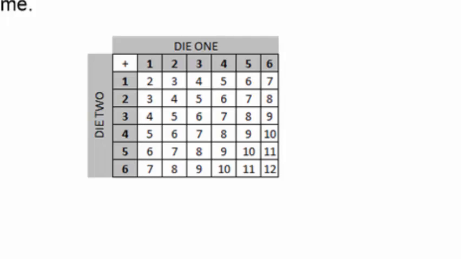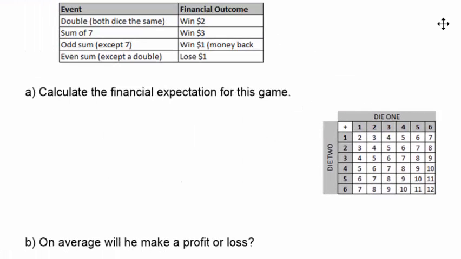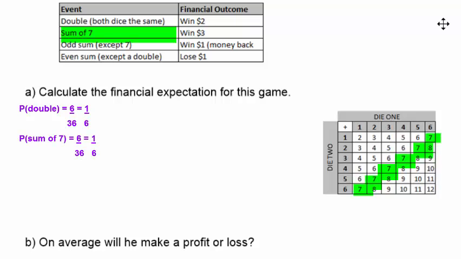Let's look then at the probability of each of the events for this game. The first event is a double. The probability of a double, we can see there are 6 doubles out of a possible 36 outcomes, and so therefore the probability of a double is 6 out of 36, which is equal to 1/6. The probability of a sum of 7, we can see that there are 6 ways to get a sum of 7 out of 36 possible outcomes, giving us also 6 out of 36, which is equal to 1/6.